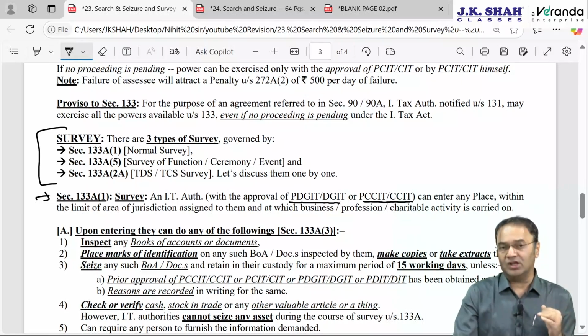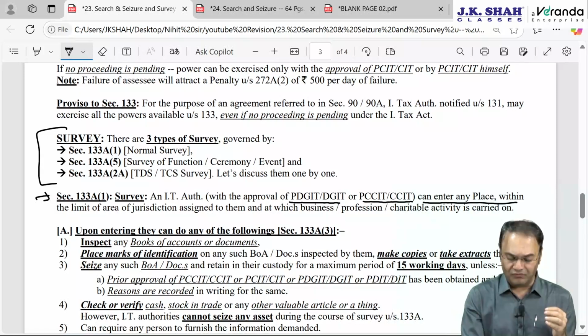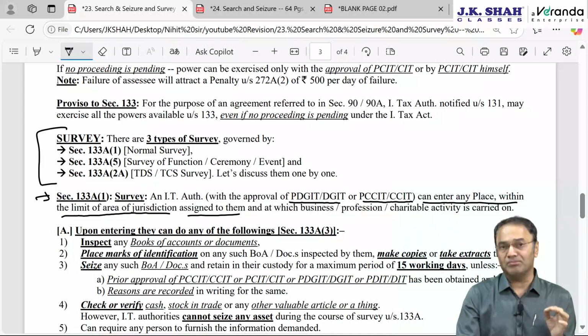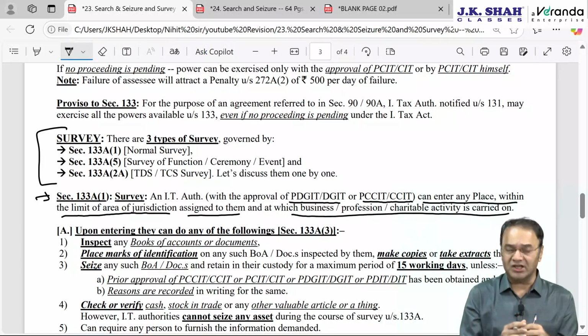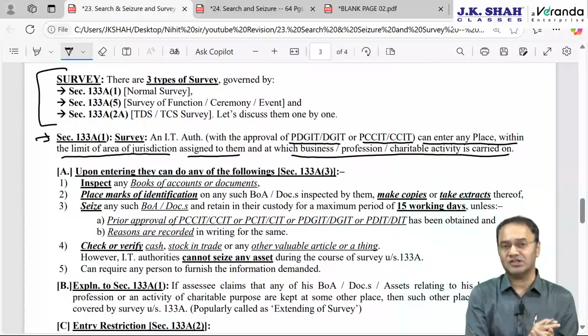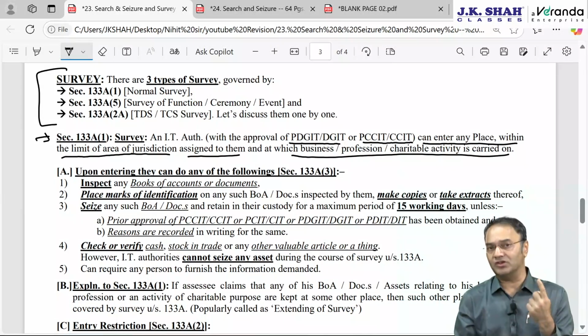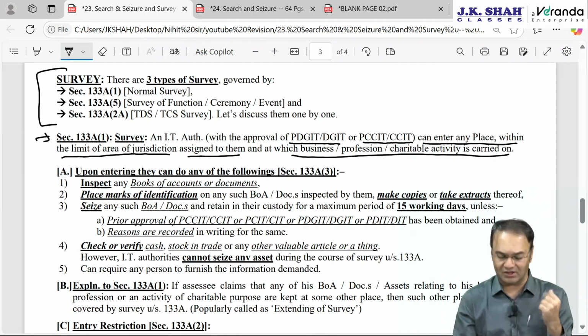Now approval has to be taken of the principal director general or principal chief commissioner or chief commissioner. With the approval of higher authority, these authorities can enter any premises or any place within the area of jurisdiction assigned to them, provided there is a business, profession or activity of charitable nature carried out thereon. Meaning thereby, survey under this 133A(1) cannot be undertaken at a place which is not used for business, profession or charitable activity. Survey cannot be at the place which is the residence of the assessee. It has to be at that place where business or profession is carried on. It could be the assessee's office, shop, showroom, godown, warehouse, factory, etc.